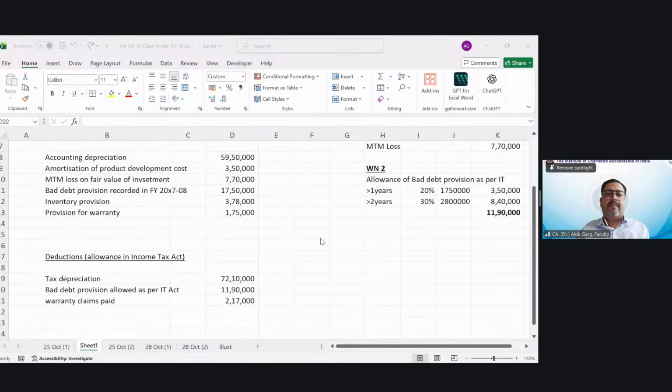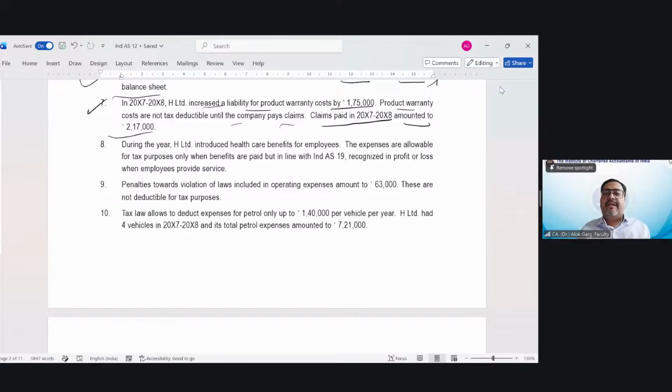Now, point number 8. During the year, H Limited introduced healthcare benefits for the employees. The expenses are allowable for tax purposes only when benefits are paid, but in line with Ind AS 19, they are recognized in profit or loss when employees provide service.